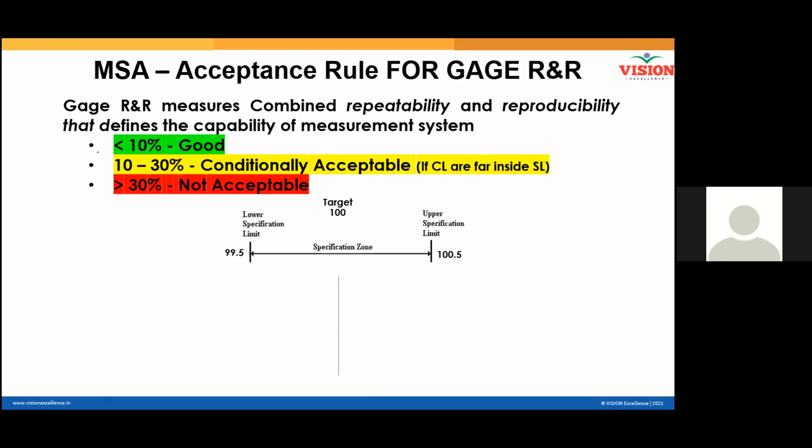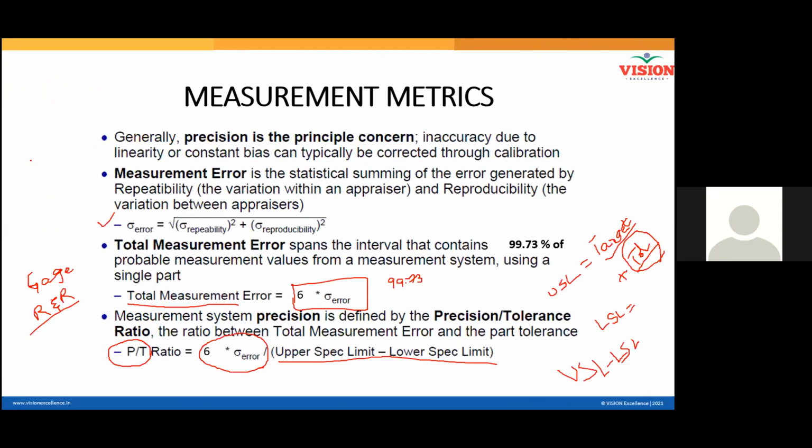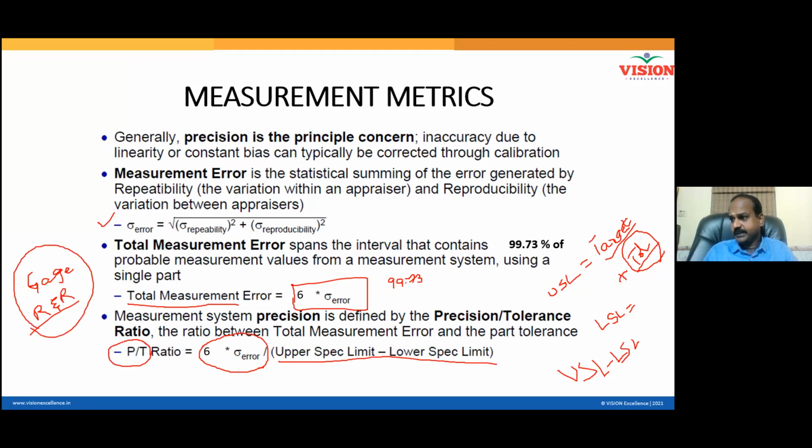Any question? Previous slide, no, sir. You told precision by tolerance ratio is also called gauge R&R. Precision means 6 times sigma of the error. I taught you how to calculate sigma of the error here. And tolerance means USL minus LSL. So the name is precision tolerance ratio, and another special name, particularly industries call it gauge R&R. This gauge R&R, when calculated in this manner, should be less than 10%.